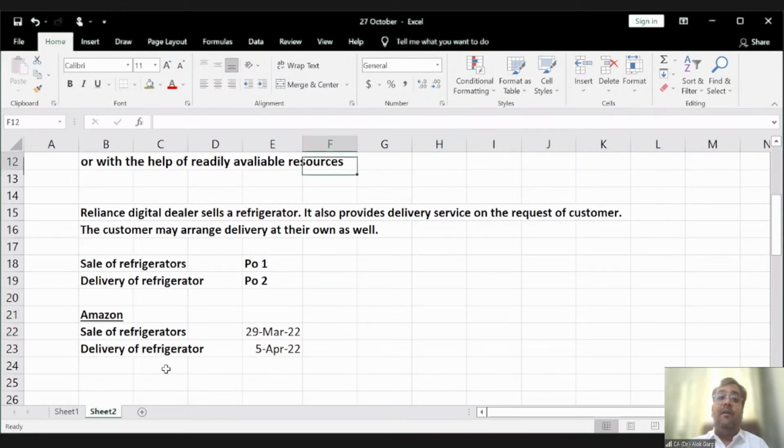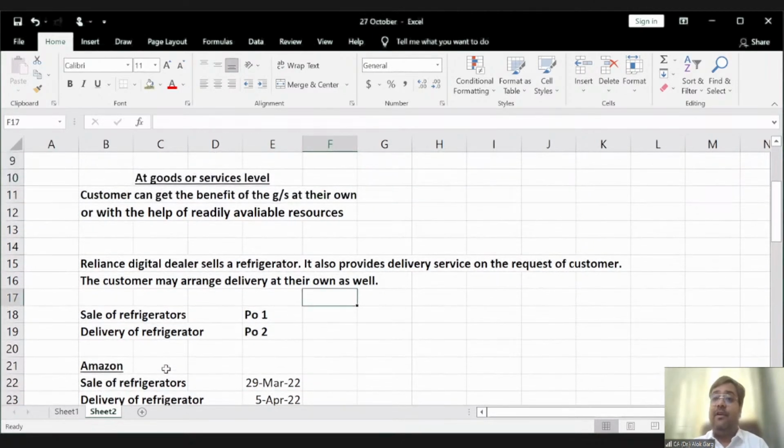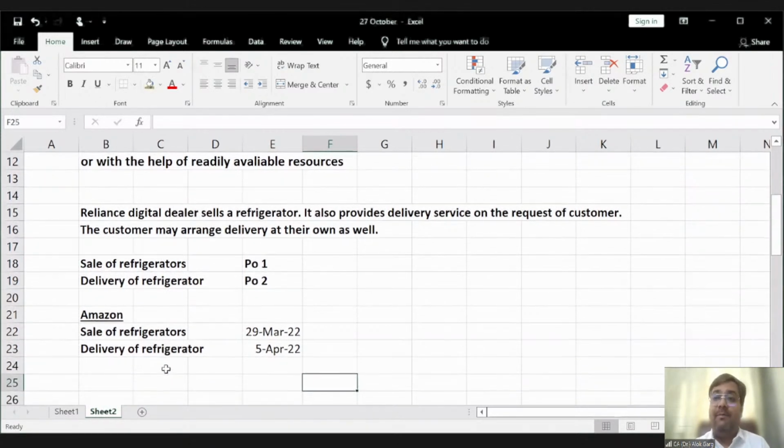Now you need to look at whether the customer can get the benefit of the goods and services on their own or with the help of readily available resources. The answer is no. You are not aware whether this refrigerator is coming from Nagpur, Maharashtra, or Hyderabad, Telangana. You're not aware, right? They are arranging it from a different supplier, and they are delivering the product at your premises.